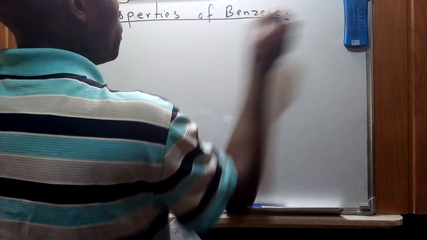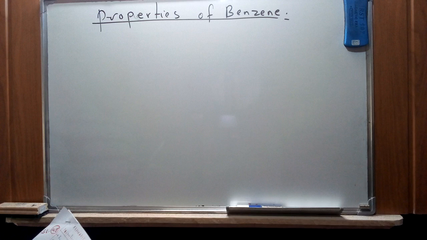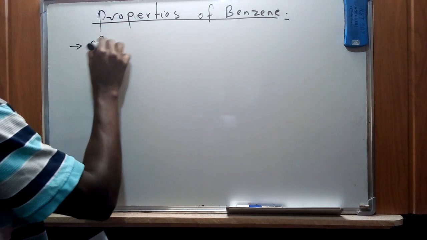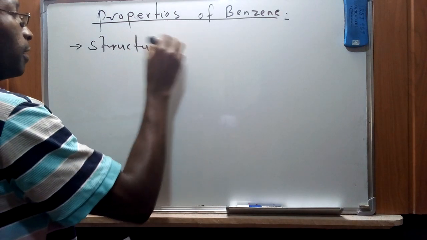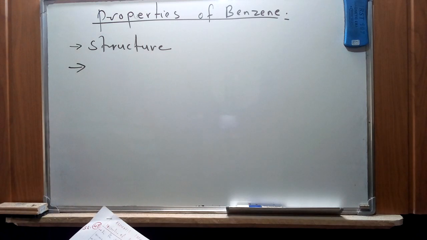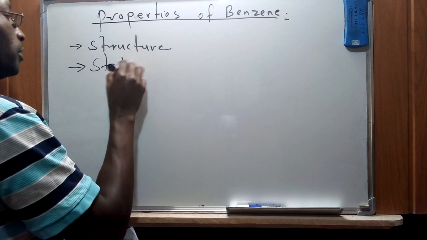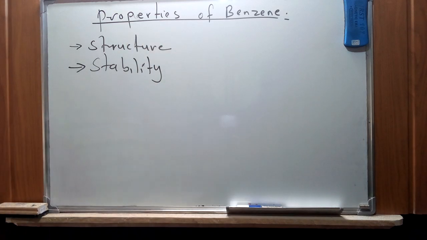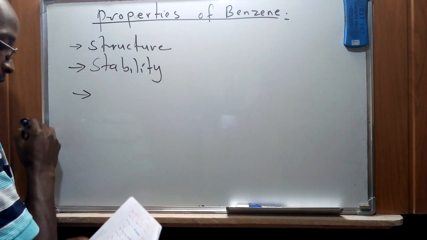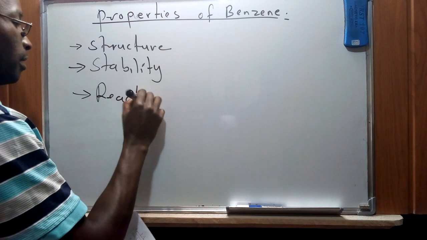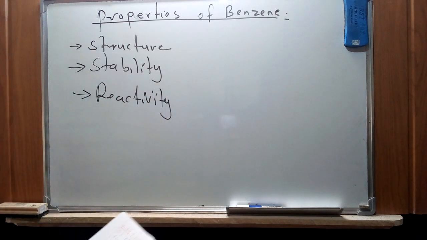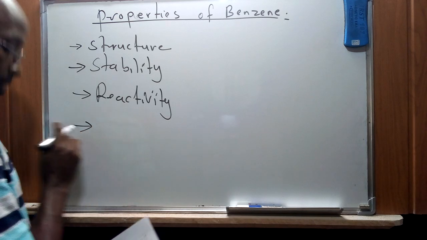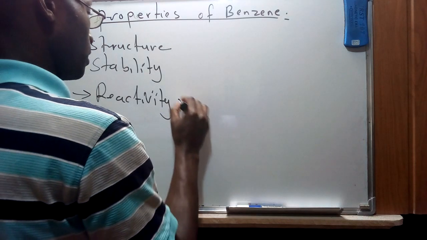Basically, as we look at the properties, this is also going to touch on what we've discussed, but it's going to be relevant for us in this discussion. So we're going to look at the structure, the concept of stability, and also how benzene reacts with other elements or in specific conditions. So we're going to look at the concept of reactivity, and then lastly we will look at the reactions that happen directly on the aromatic ring.